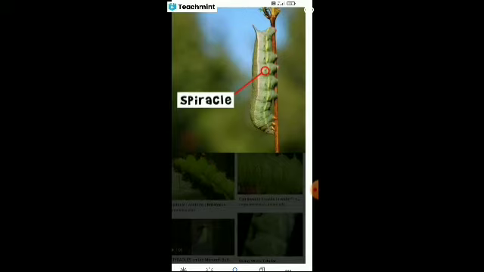Insects, for example cockroaches and grasshoppers and many others, have a very small opening on their bodies like this. This is called a spiracle. Through these they inhale and exhale the air. Okay. Next, after that, what happens?